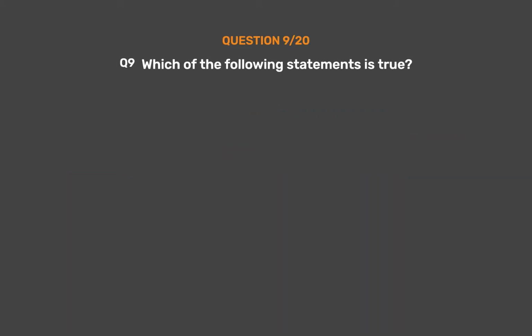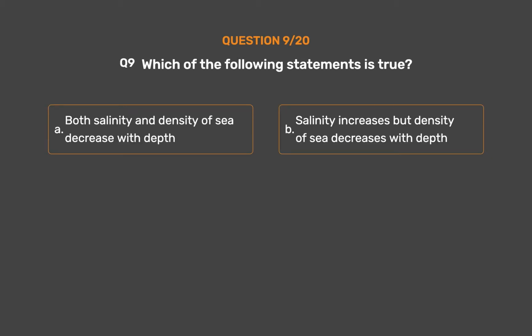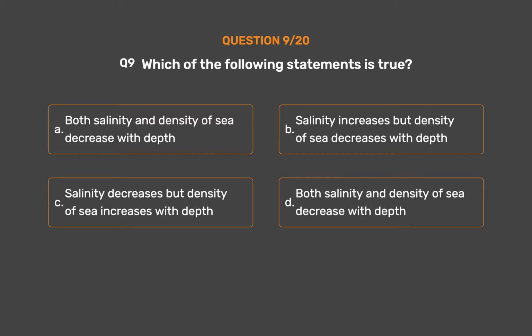Question number 9. Which of the following statements is true? Option A. Both salinity and density of sea decrease with depth. Option B. Salinity increases but density of sea decreases with depth. Option C. Salinity decreases but density of sea increases with depth. Option D. Both salinity and density of sea decrease with depth. The correct answer is option D. Both salinity and density of sea decrease with depth.